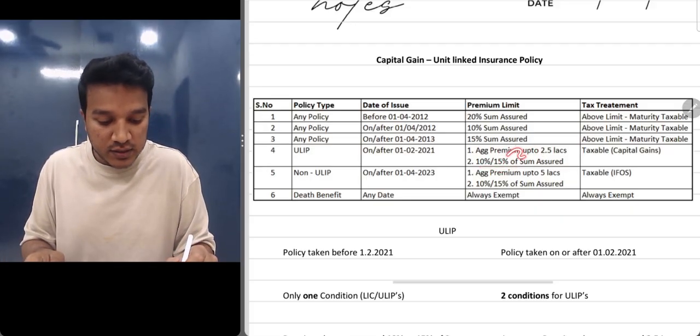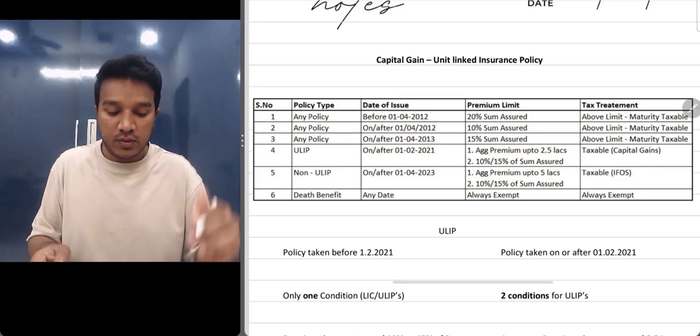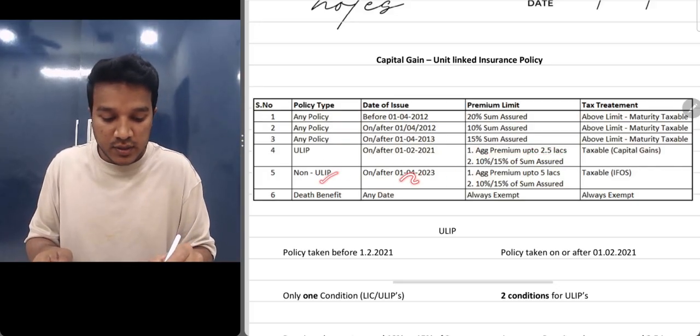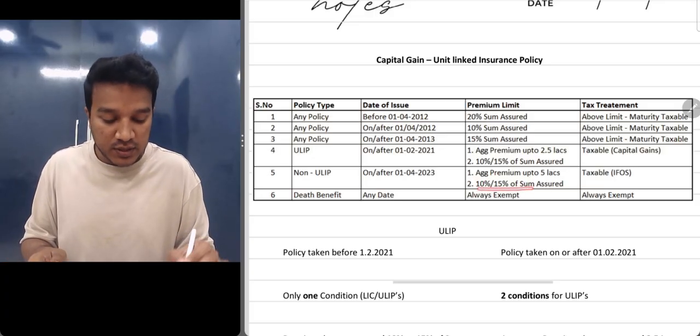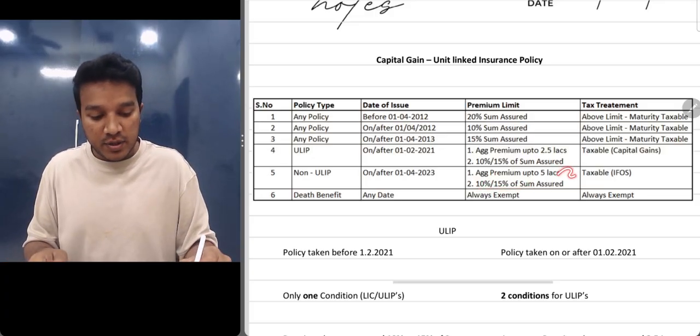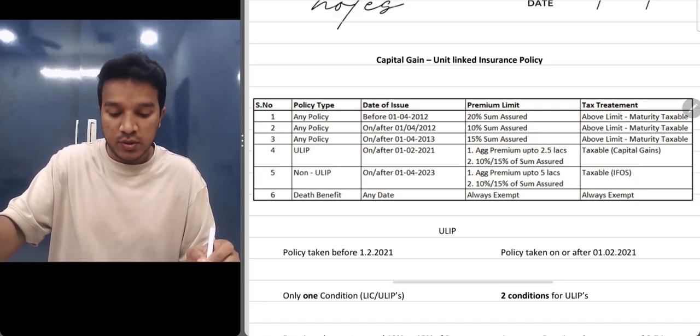Apart from that, another condition is that your aggregate premium should not be more than 2.5 lakhs. Aggregate premium, okay? And then for non-ULIPs, in 1/4/2023 there was another amendment. This 10 and 15% is anyways there, and the aggregate premium limit was 5 lakhs. That was the extra condition that was put.